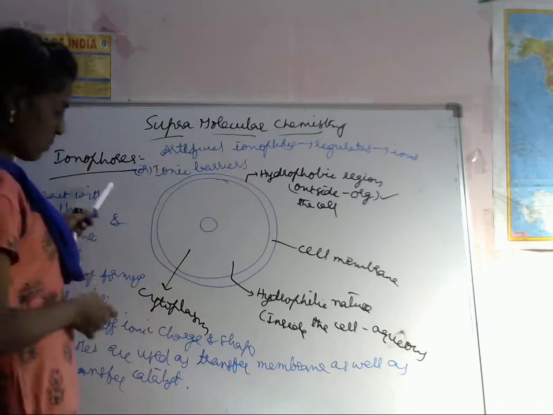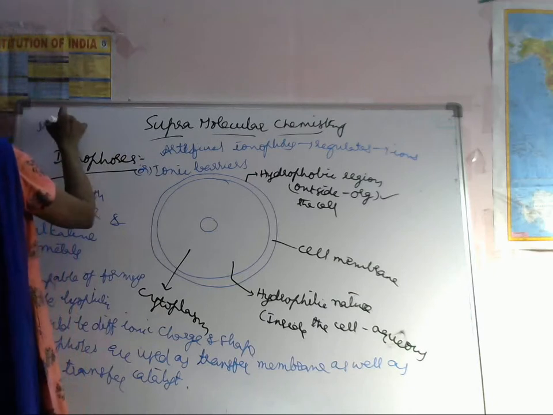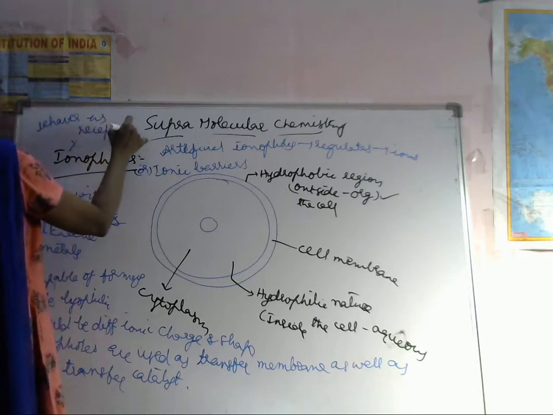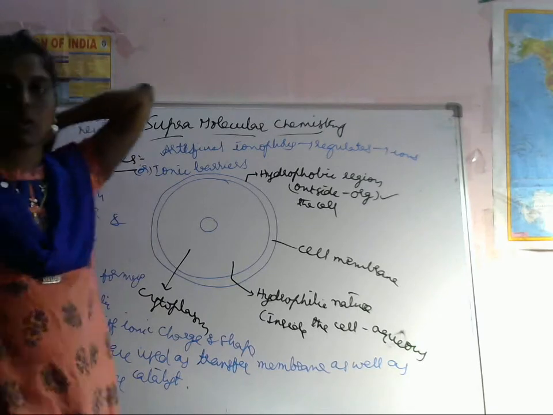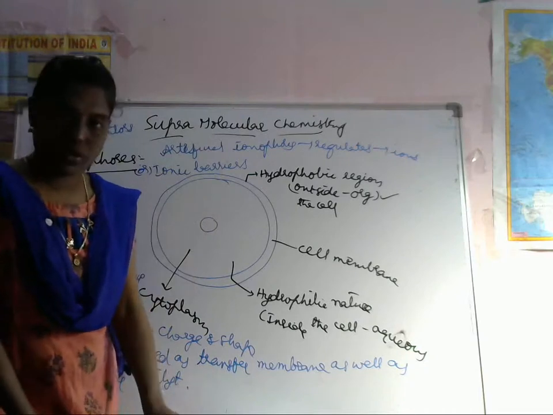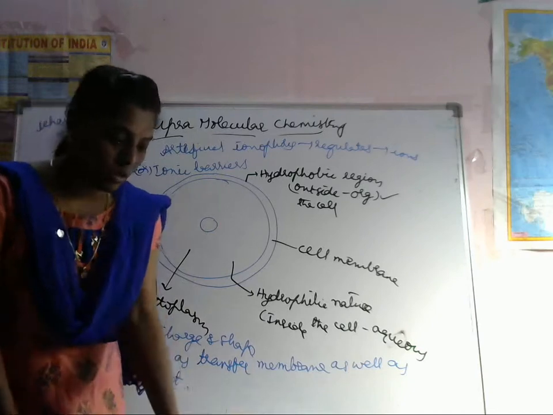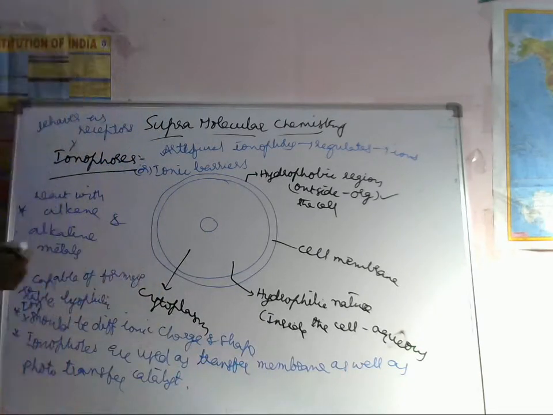Okay, so these behave as receptors. What will they do? Receptors which recognize the host substrate molecules. These act as substrate molecules. So this is about the ionophore.